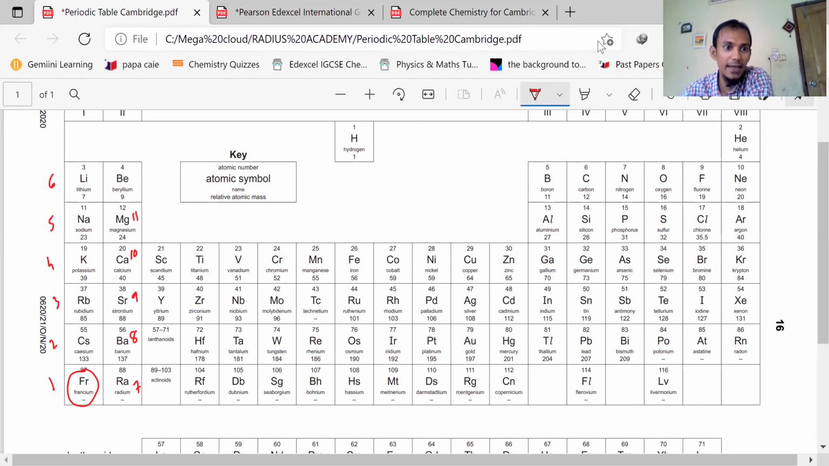Then 11 is magnesium. Beryllium we don't discuss because it is very poisonous and a very unstable element. That's why you will not find beryllium chemistry discussed in O levels and A levels. So do we need to memorize these two?